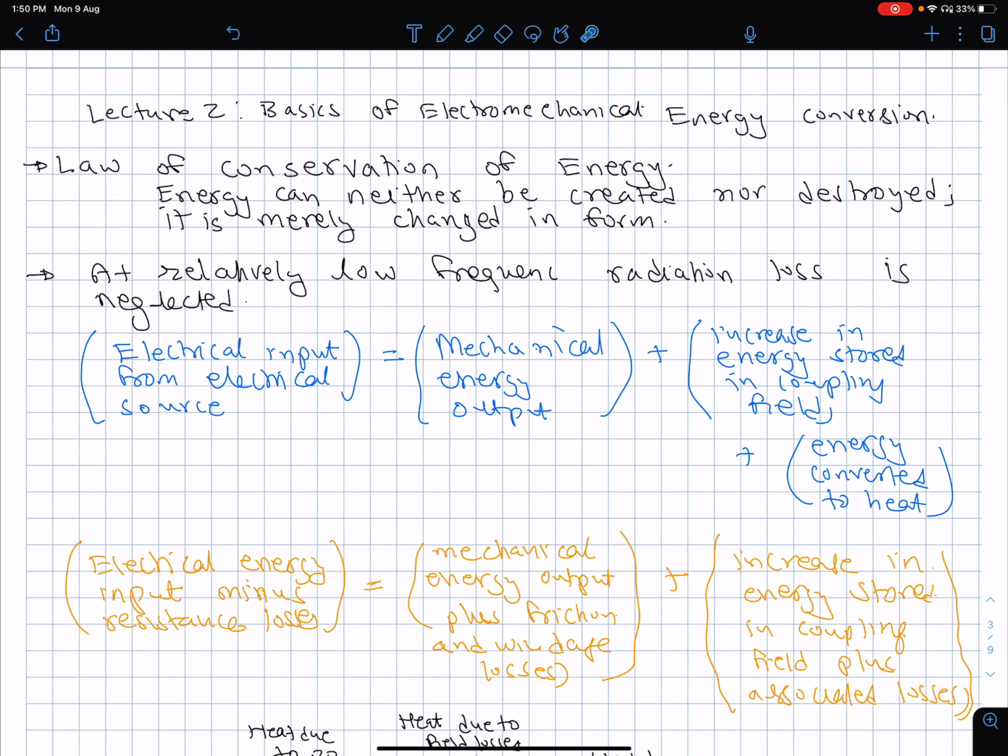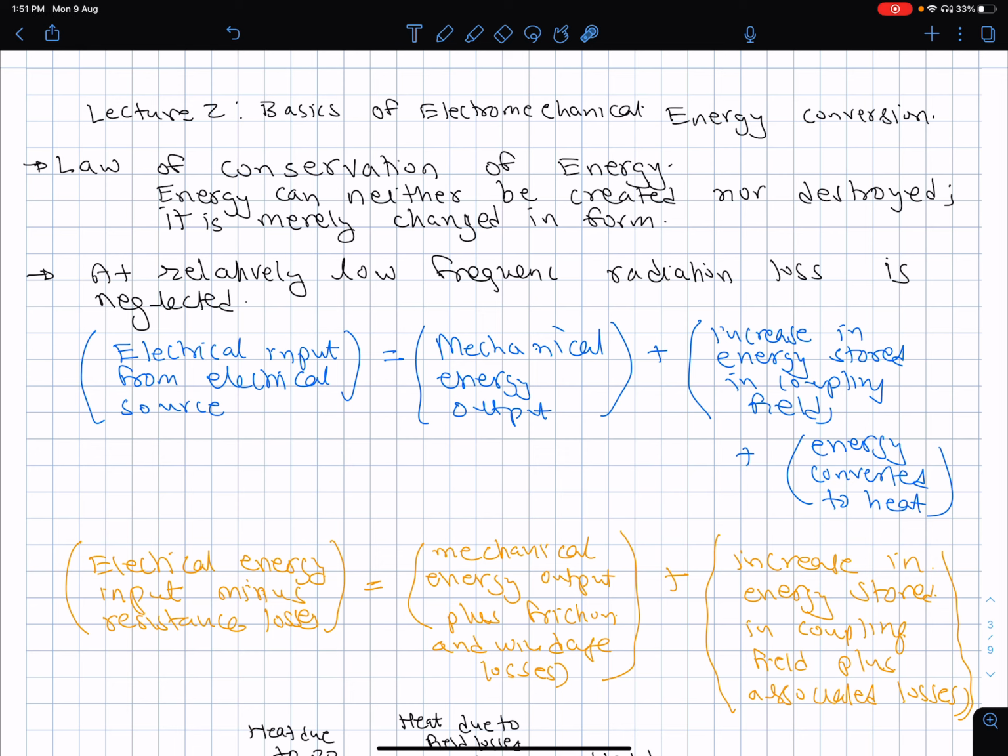So what is happening now is that, let's say we are looking at a motor, the electrical input from the electrical source is converted into mechanical energy output. Plus, there is a coupling medium in this whole story that we are discussing, which is the magnetic field. This magnetic field is interacting with current which is flowing through a conductor.